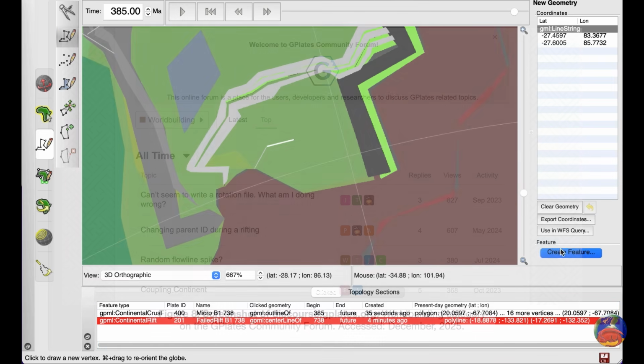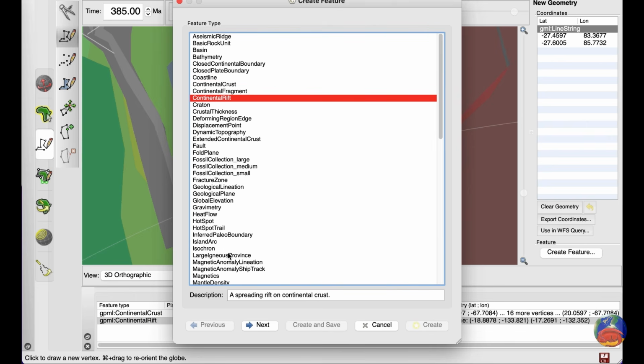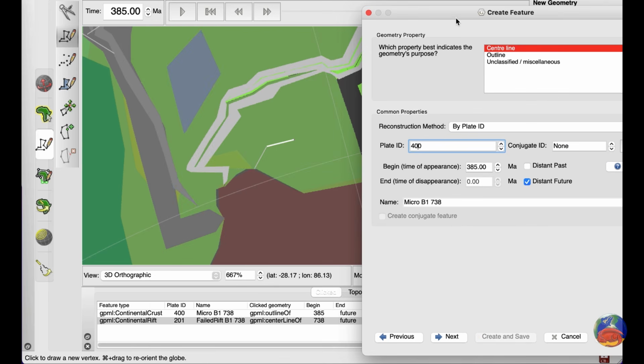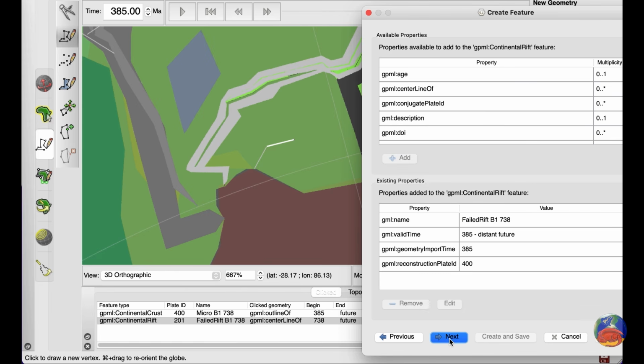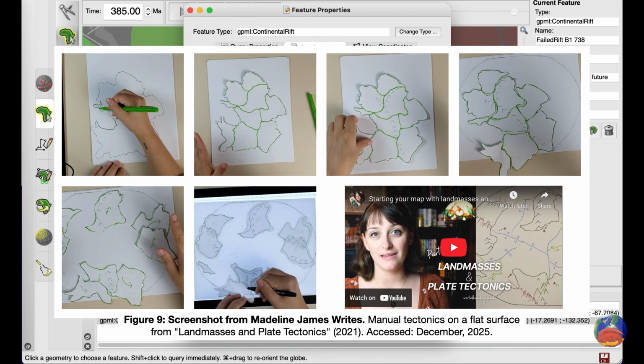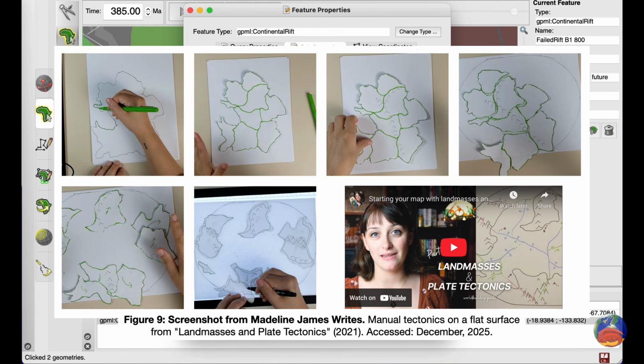As I said before, this is not the only way of creating a tectonic history for your world. There is a lot to recommend about it since you're working directly on a globe, but dedicating a few weeks of evenings and weekends to learning the program and struggling through a billion years of history may not be worth the time. Worldbuilding Pasta provides recommendations for mocking up a geologic history on a 2D surface, and Madeline James has an entire entry on her own guide, as well as a video on her YouTube channel that takes you through the process of modeling a geologic history in 2D by cutting out shapes and shifting them around on a piece of paper.